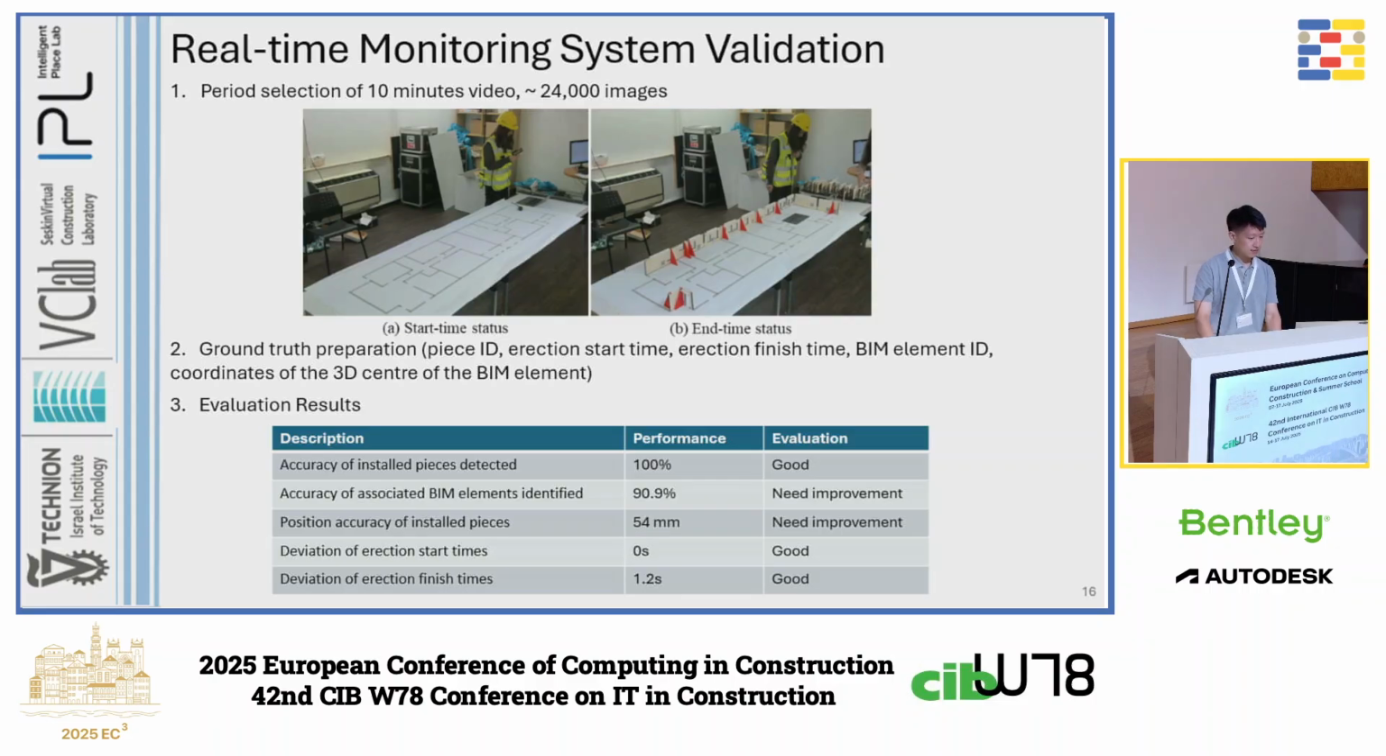To validate the real-time monitoring system, we chose a 10-minute video of the experiment. We manually went over around 24,000 images. And finally, we achieved a 100% detection rate for the precast pieces, 91% for beam element matching, a position error of 54 millimeters, and a 1.2 second delay of erection finishing time. The overall metrics look okay, but we still have room to improve the 3D localization process to enhance the beam element matching process.